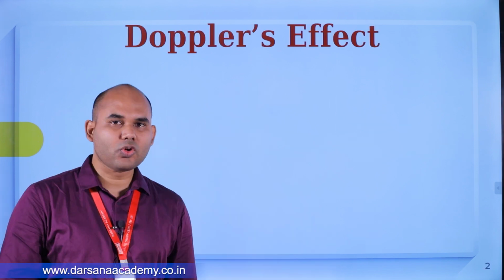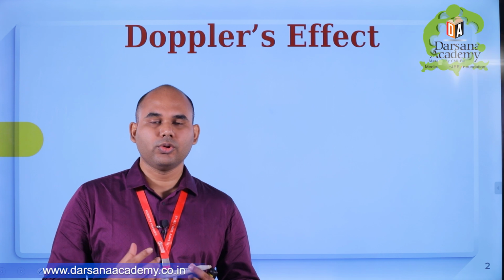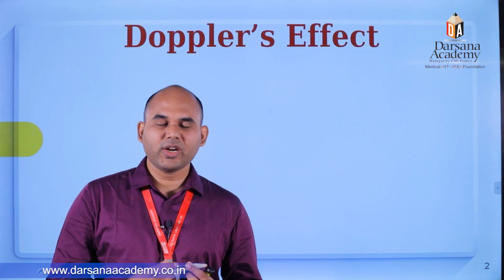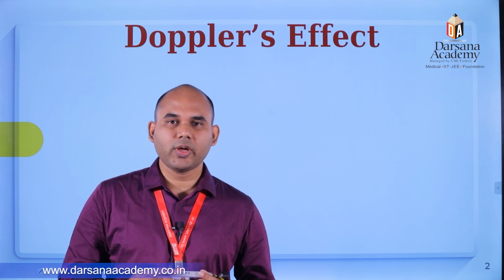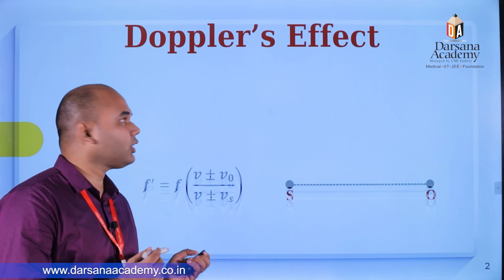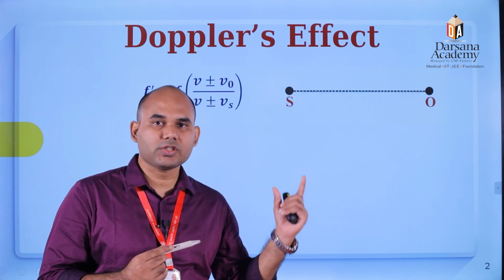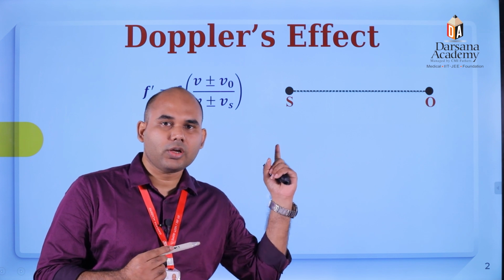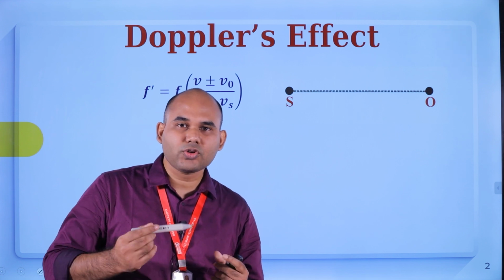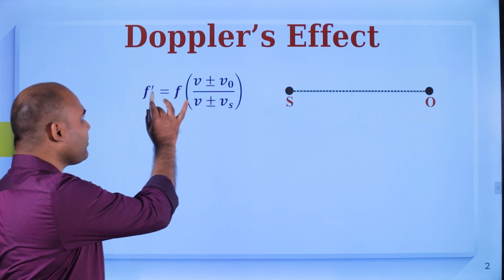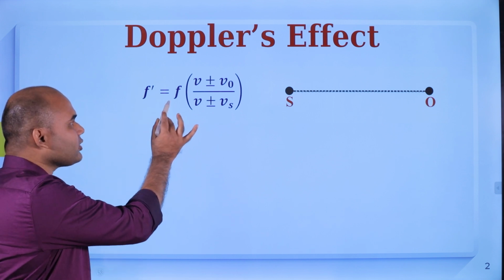So let's begin. Only one formula is needed to describe all the problems related to the Doppler effect. And one concept to remember: good listeners are good people. So always in the given formula you can see the observer is on top, in the numerator, and the source is in the denominator. Observer, good listeners, so we give some respect, so it is in the numerator.